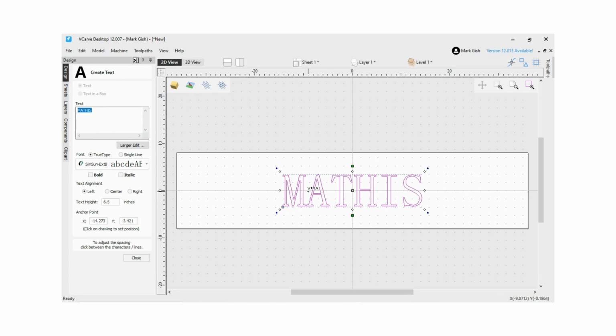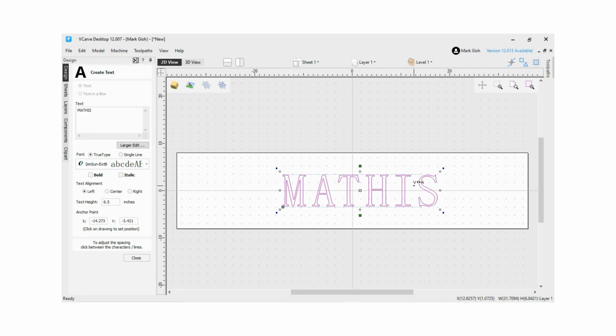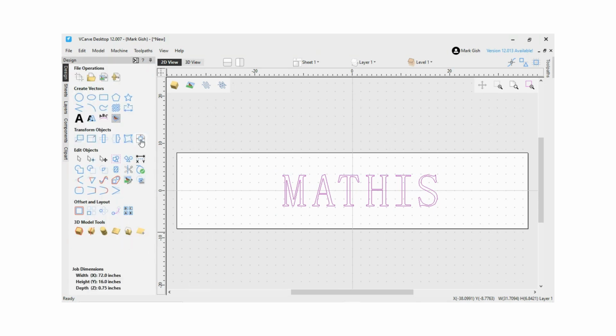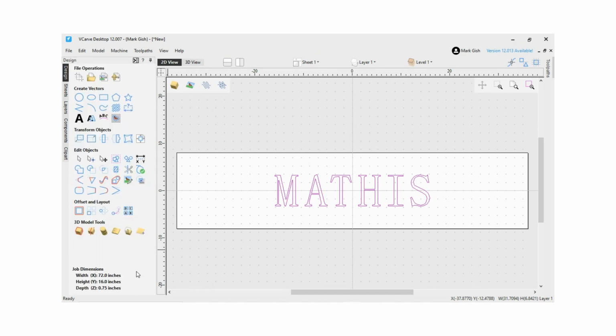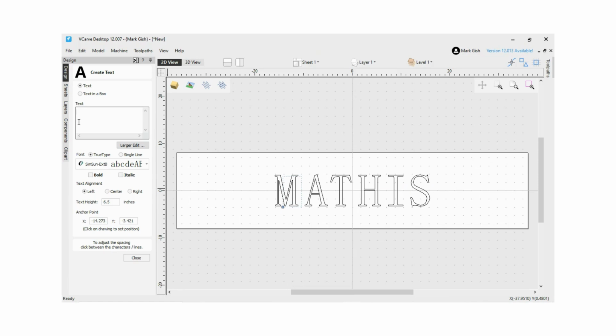Make sure to space the letters apart. You can do this by going into the text icon, then putting your mouse between the letters and clicking the left mouse button to move them closer together, or hold down the Shift key and click the left mouse button to move them farther apart. Then center again. Now repeat.